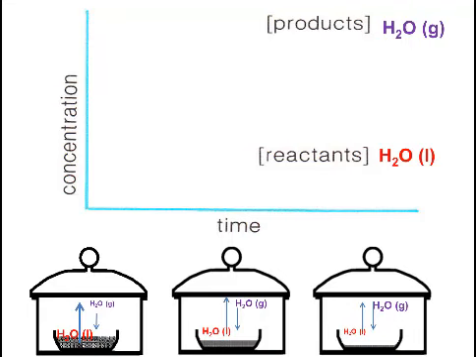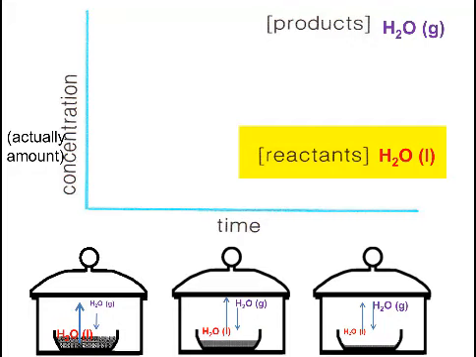Draw a graph with two plot lines, one for the change in concentration of products as time passes, and one for the change in concentration of reactants as time passes. It is actually not really correct to speak of concentration when we're speaking about water, because water liquid cannot change in concentration. A liquid's concentration is fixed. It doesn't change. But because evaporation of water is a familiar situation, that's why I've chosen to use it to introduce the concepts related to equilibrium. Pause the video until you've drawn this graph yourself.